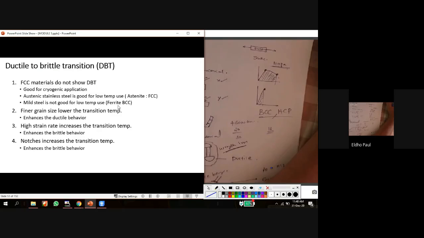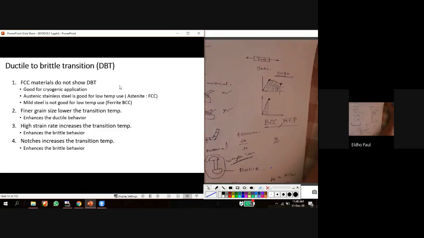So ductile to brittle transition, FCC materials do not show this type of transition. So this is good for cryogenic applications. For example, while developing a cryogenic engine or any cryogenic containers, refrigerator type containers, we can use FCC material because under very low temperature, this FCC material can maintain its ductile nature. The fracture will be in a ductile manner.